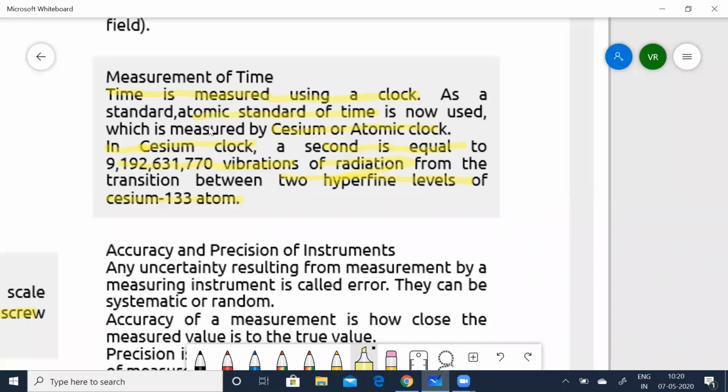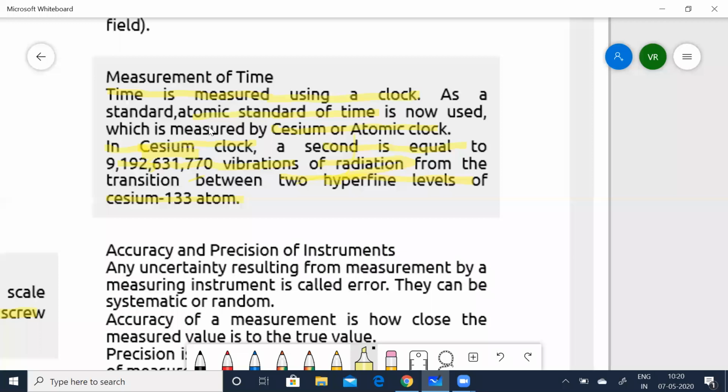So this is one reason why we use cesium clocks. I told you there will always be gain or loss of seconds, but in the cesium clock that is going to be very, very low. It can happen only after 100 or 200 years. So that is one reason we are using cesium.